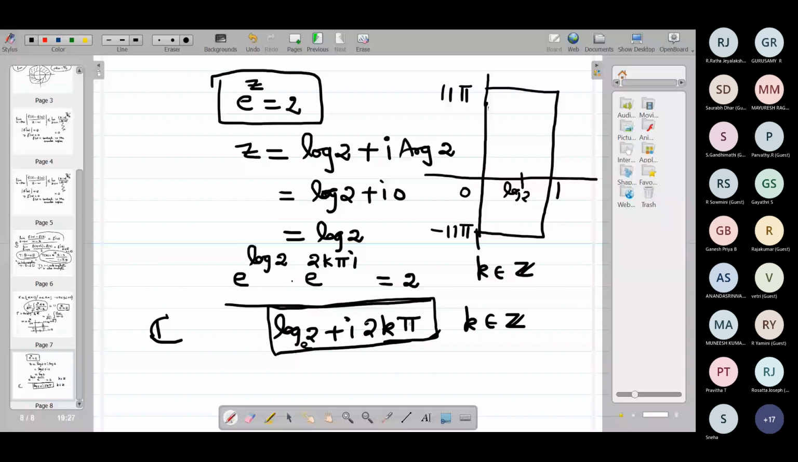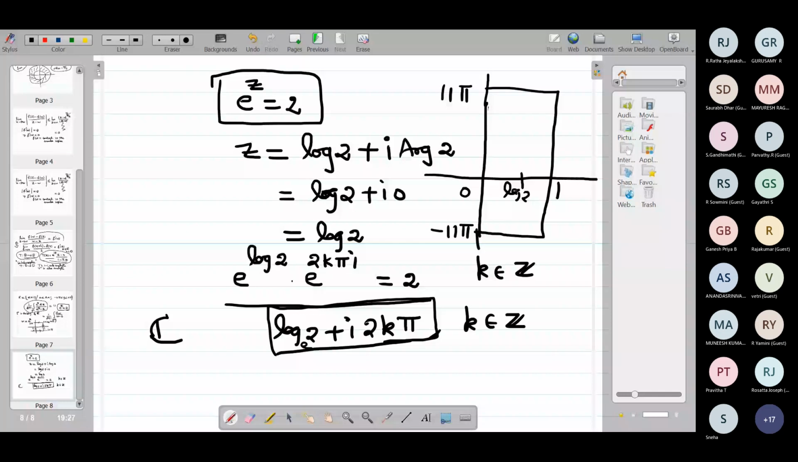Can you just tell me geometrically, these points will lie on a straight line, circle, ellipse or parabola? Straight line. That's what I want. Vertical straight line. Very good. So assume that this is vertical.